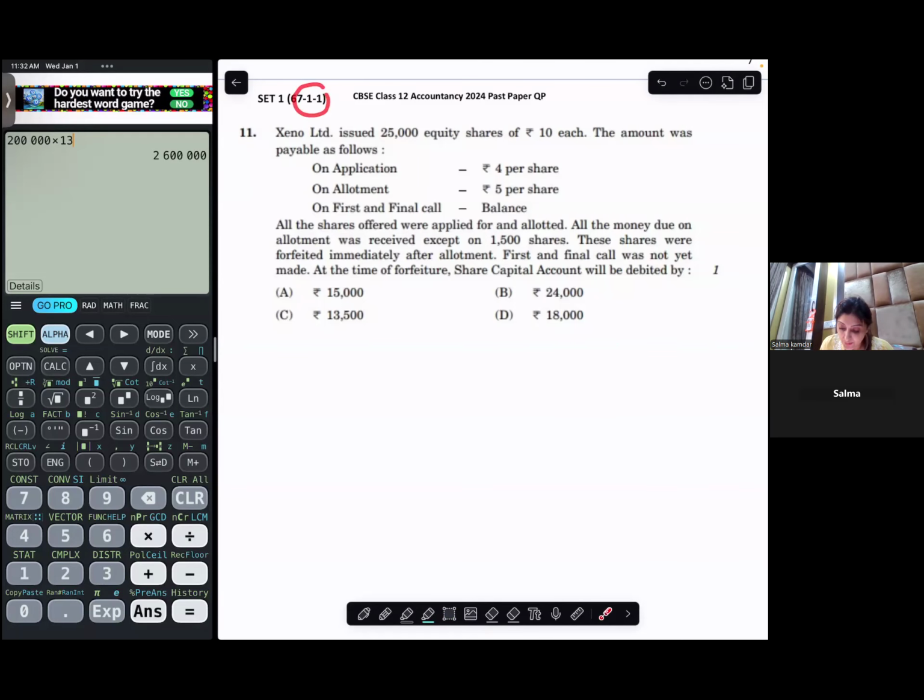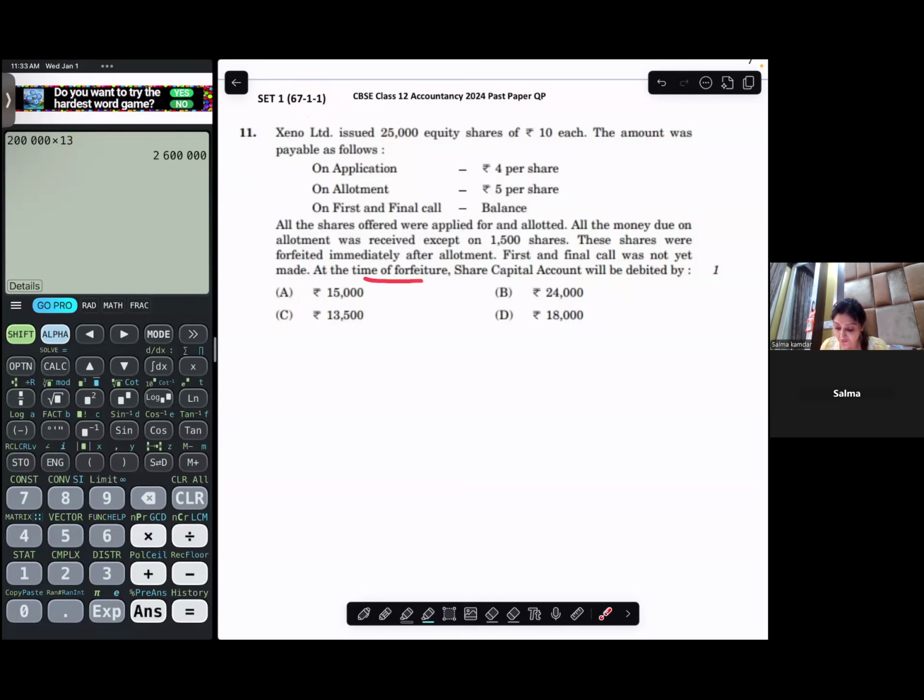Set 1, 2024 CBSE paper. Again, a question that is related to issue of shares. Don't look at the length of the question. Understand it is a one marker question. Read the last line to determine what is being asked.